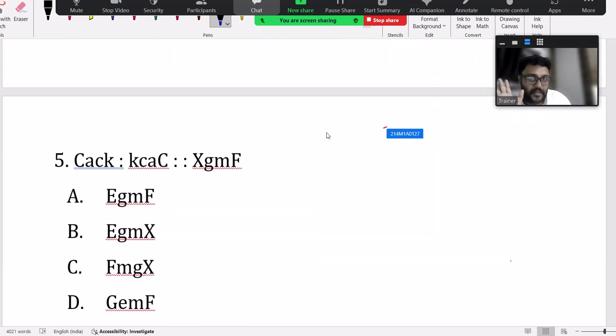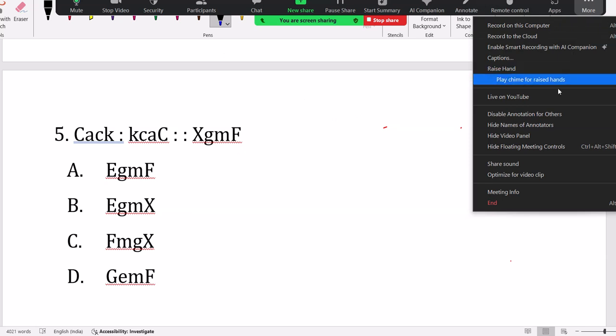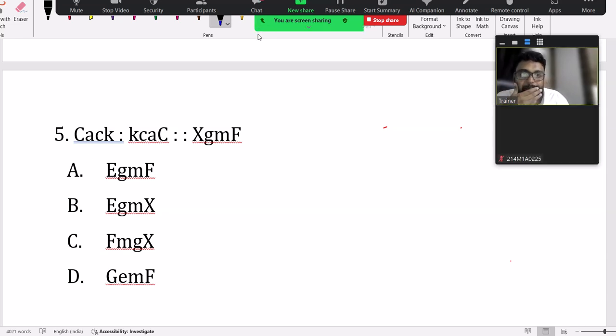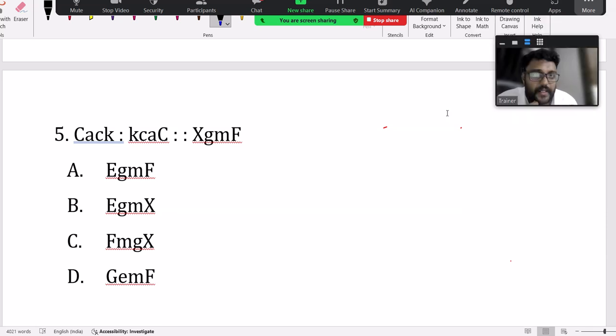I'll share the document. No issues. My dear friend, stop writing on screen. I know how to remove that all, but don't give that extra work for us, please. I'll just change those settings, disable annotation. So now you cannot write here. In fact, I need to disable videos. Fine, let it be.